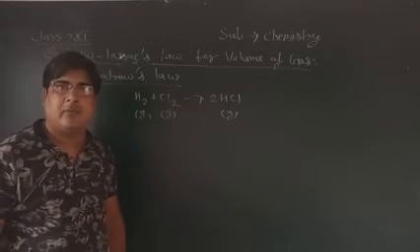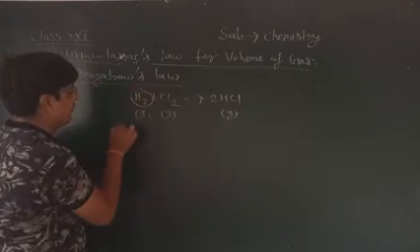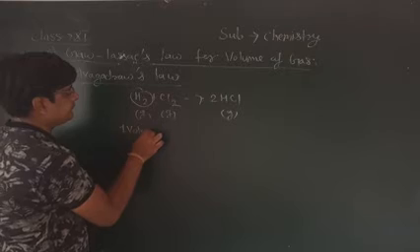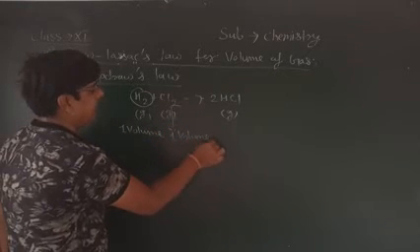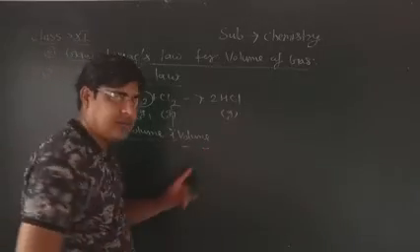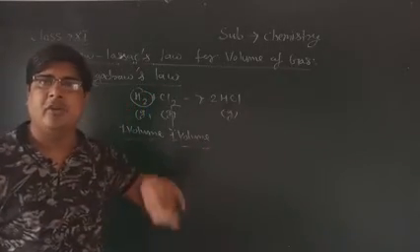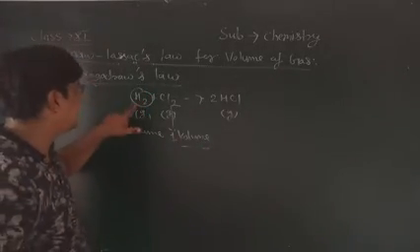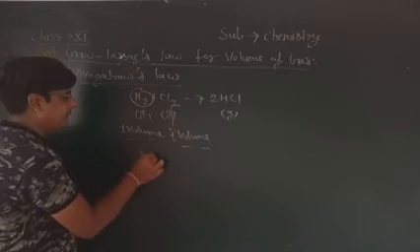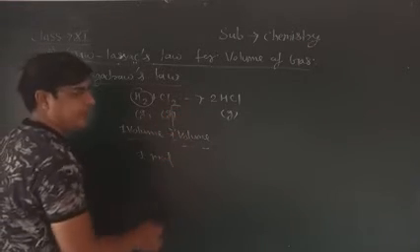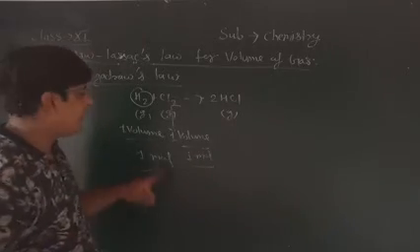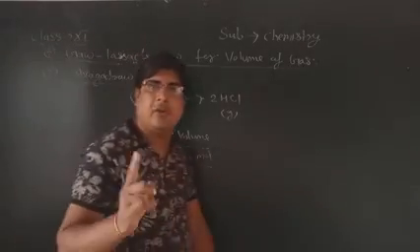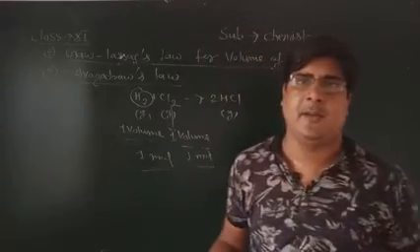First we will count the volume. H2, one volume. Here chlorine is also one volume. So the volumes are equal, then the molecules will also be equal. Here the molecule of hydrogen is 1, the molecule of Cl2 is also 1.